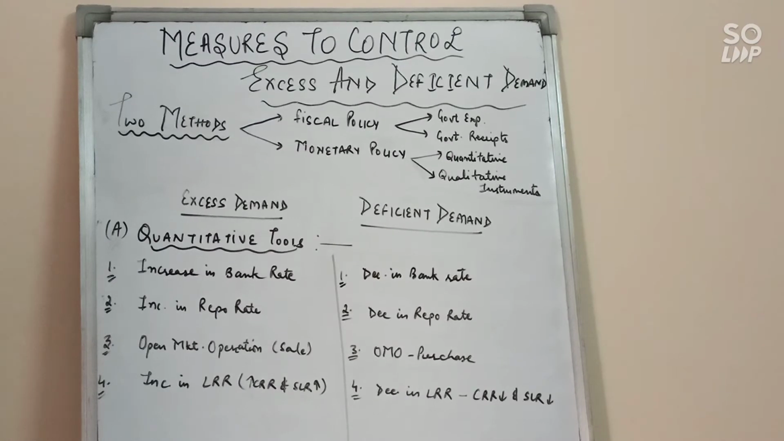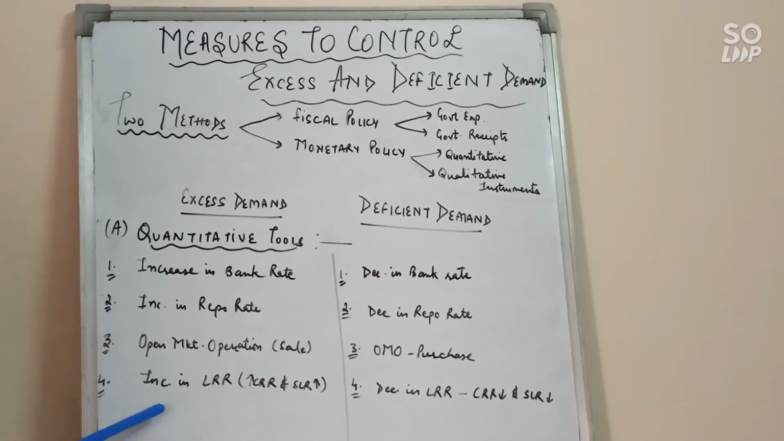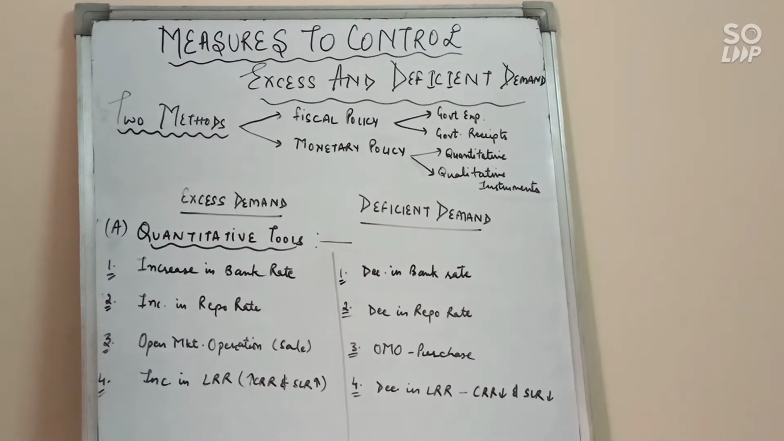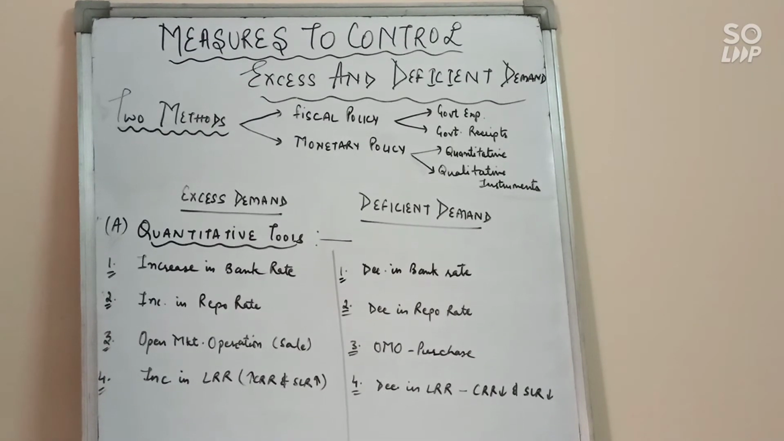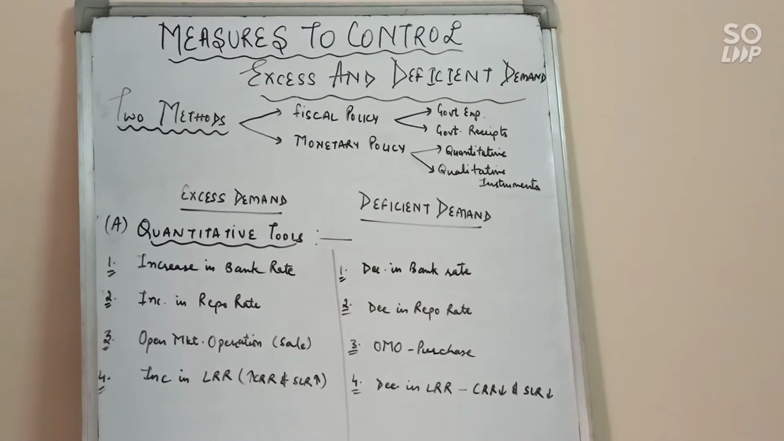Next is increase in LRR. So we have two ratios under LRR, CRR and SLR. CRR is the minimum percentage of net demand and time liabilities which is kept by the commercial banks with the central bank, RBI. And SLR is the minimum percentage of net demand and time liabilities which commercial banks are required to maintain with themselves.